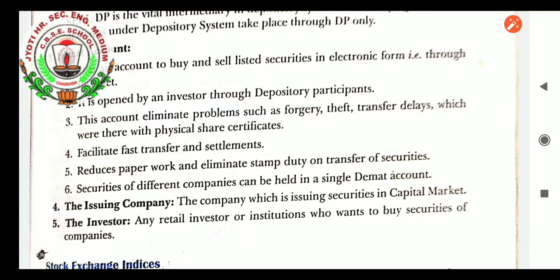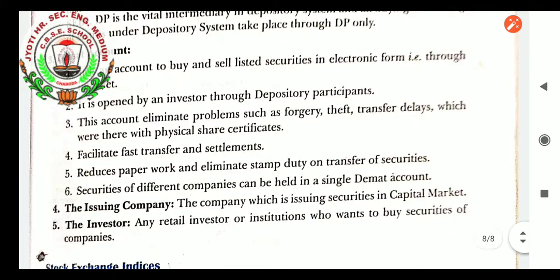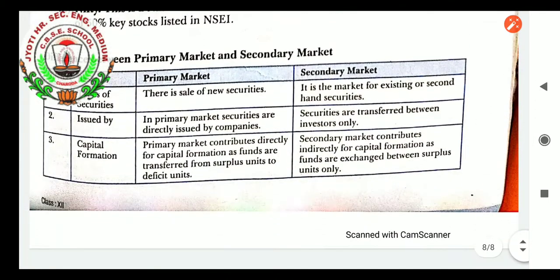The issuing company is the company which is issuing securities in the capital market. The investor is any retail investor or institution who wants to buy securities of the companies and can open a demat account. So that is a good point about the demat account. The issuing company means the company which wants to raise capital in the form of shares. Investors are any retail investors or institutions who want to buy securities of companies.